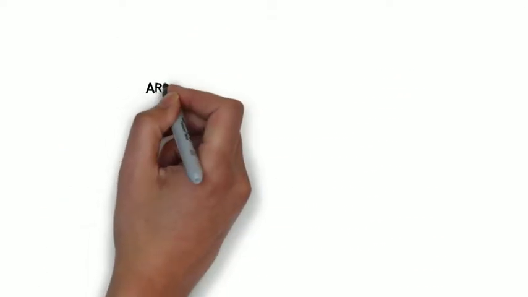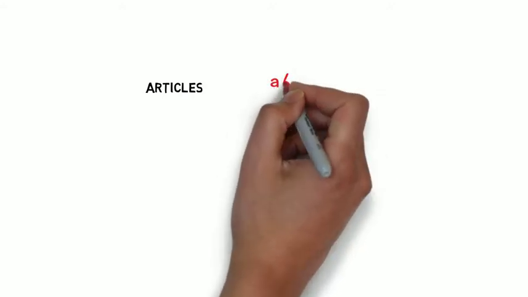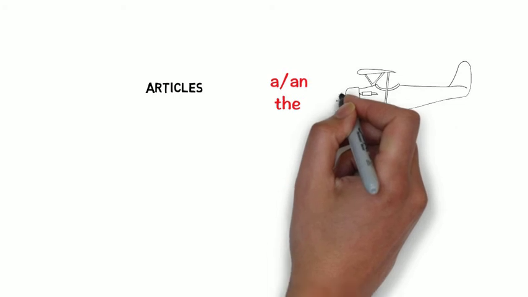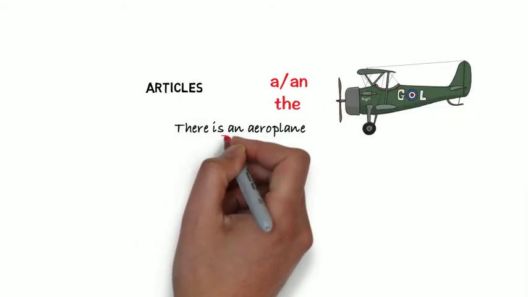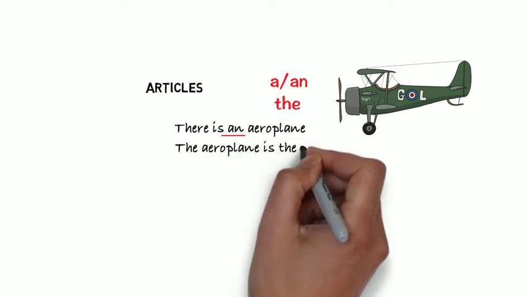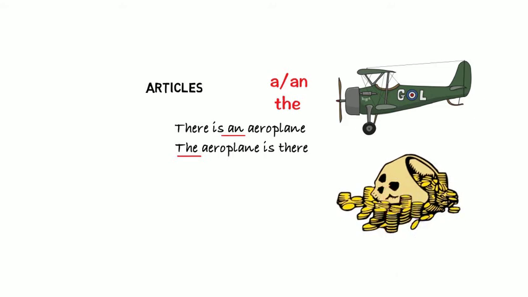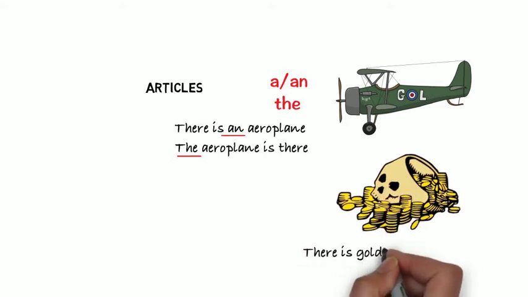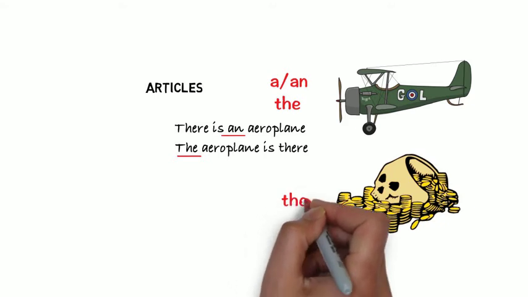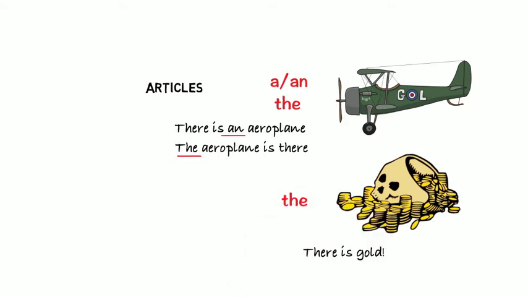The second thing students need to know about uncountable nouns is how they work with articles. You remember that articles are a, an, and the. Countable nouns can pair with any of these. We can say there is an aeroplane or the aeroplane is there. But not so with uncountable nouns. Gold is uncountable because it is a material, so we can say there is gold. The uncountable noun doesn't need an article. If we have to put an article, uncountable nouns will only pair with the and never a. So it's okay to say there is the gold, but not there is a gold.